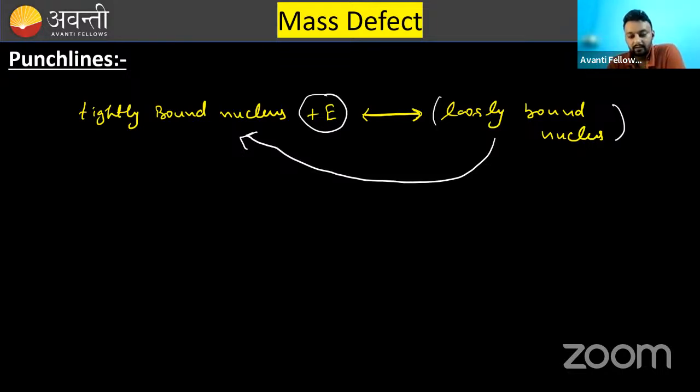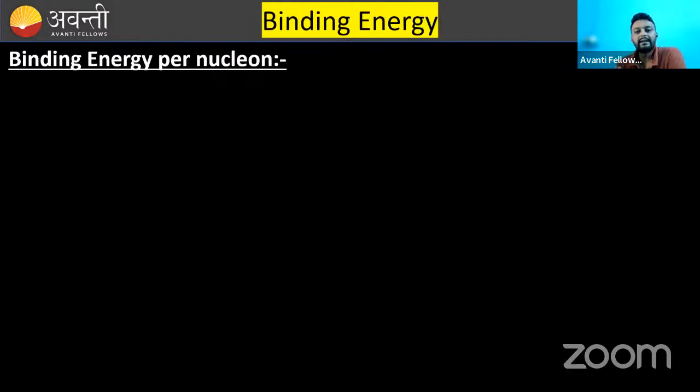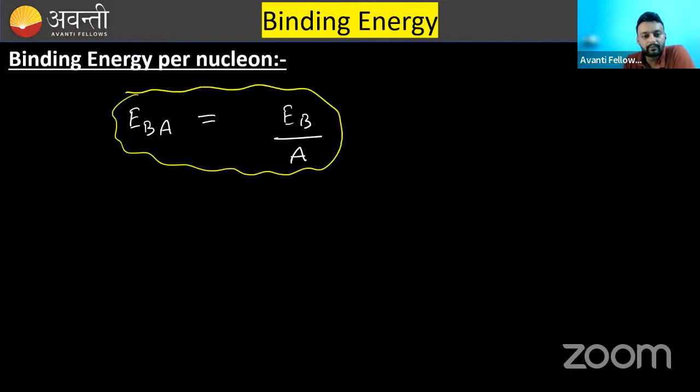Next, binding energy per nucleon. This is again another simple term, binding energy per nucleon. What it says, it is denoted by E, B, A. EBA is called binding energy per nucleon. It is nothing but binding energy divided by number of nucleons. Binding energy divided by number of nucleons. This is called binding energy per nucleon.